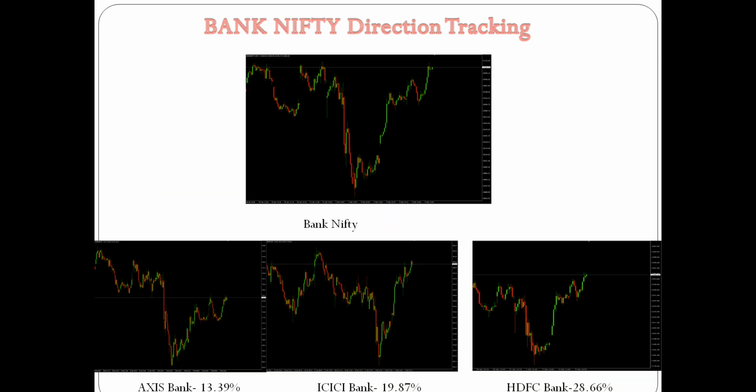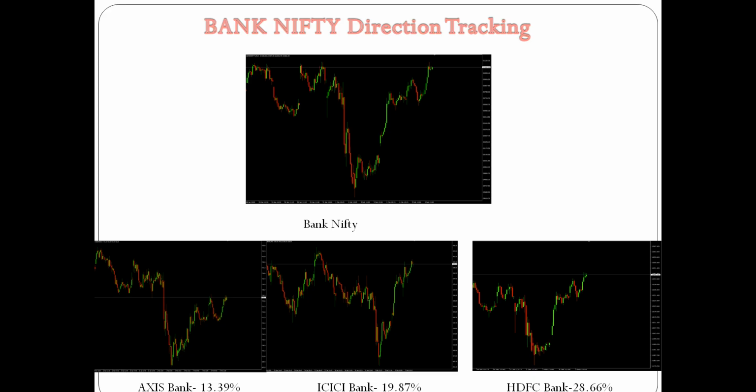Here is the Bank Nifty direction tracking. The first chart is Bank Nifty, and here the first chart is Axis Bank, contributing 13.39%. The second is the ICICI Bank chart, giving almost 20% contribution to overall Bank Nifty movement, and the third is HDFC Bank, giving almost 30%. All the charts are 15-minute candle charts, and a 1 week chart is shown here.